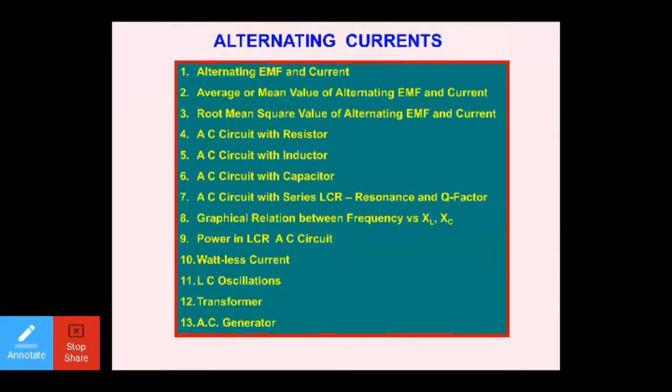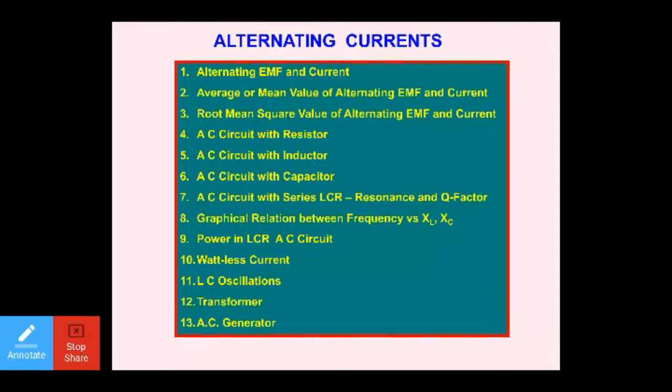So dear students, moving forward with the chapter, this chapter contains alternating EMF and current, average or mean value of alternating EMF and current, root mean square value of alternating EMF and current, AC circuit with resistor, inductor, capacitor, and the major topic here is AC circuit with series LCR, Q factor and resonance, graphical relationship between the frequency versus XL, XC. Now XL is inductive reactance, XC is capacitive reactance, about which we will discuss when we reach the topic.